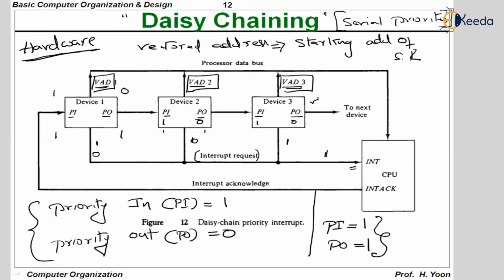This is how the CPU is going to handle the interrupts by using daisy chaining priority, which is called serial priorities. In the next session, we are going to understand the parallel priorities, which is slightly better than the serial priority.